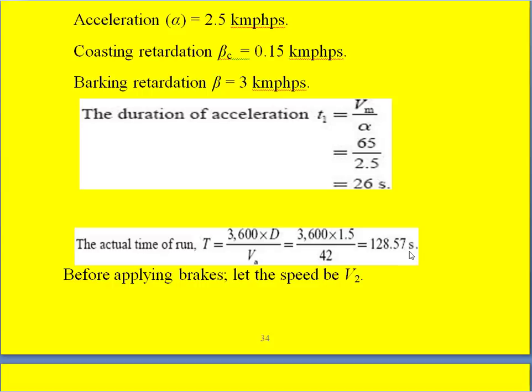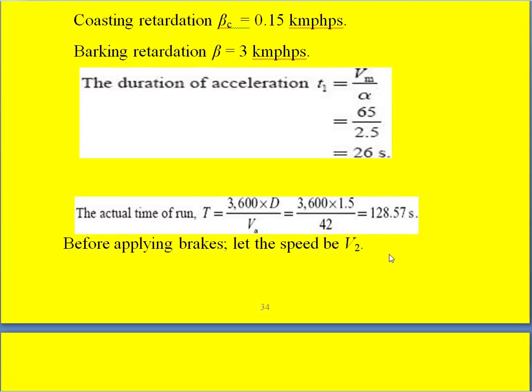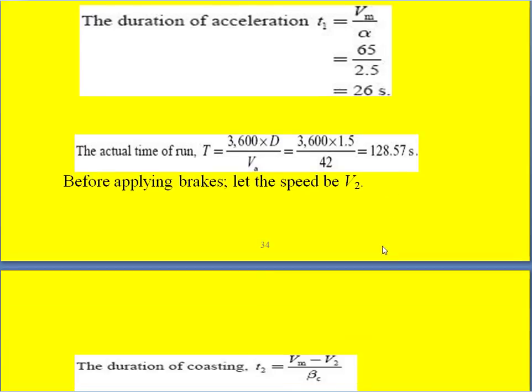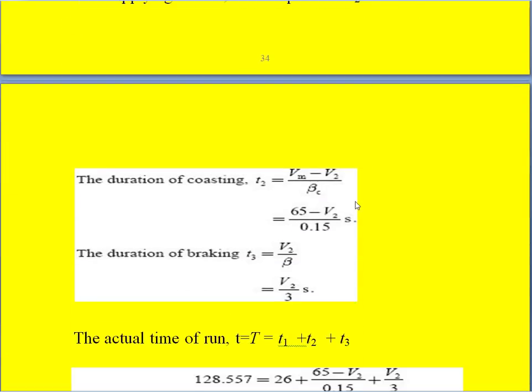Now we know before applying the brakes what is the speed of the train, that is V2. So the duration of the coasting time is T2 is equal to Vm minus V2 divided by beta C. So V2 is not known, but Vm is known and beta C is also known.